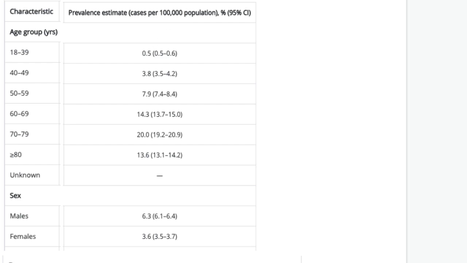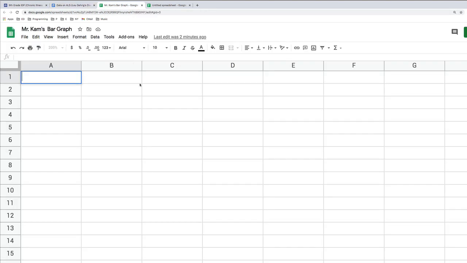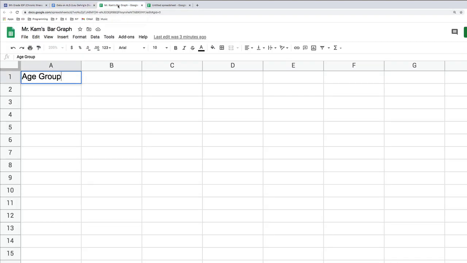So let's go ahead and get started here. We're going to start on the left side with 18 to 39-year-olds. That's going to be our age group characteristic, so I'm just going to call this age group. On the other side, we have to do prevalence per 100,000. So again, we're just going to type this in here.